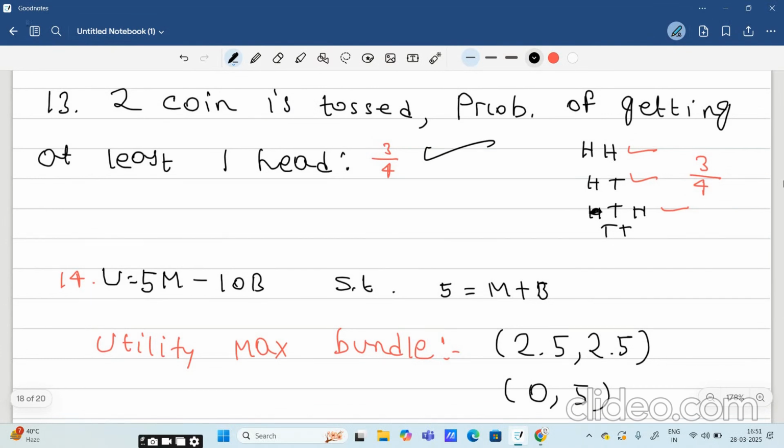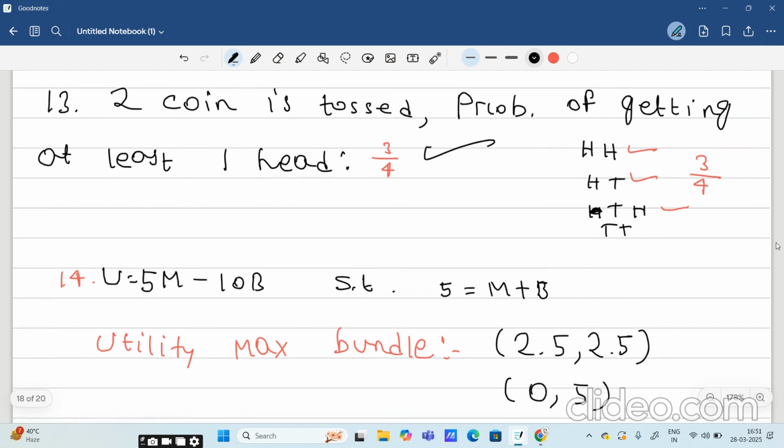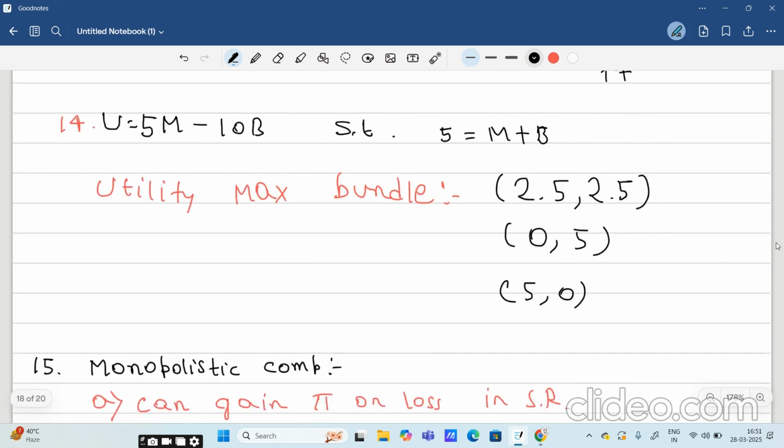Now, utility maximizing bundle. You can optimize it and by maximizing it you can find the bundle. But I will do it by a short trick. These are the 3 options. The 4th option is not available here, so I will tell you the answer from these 3 options.